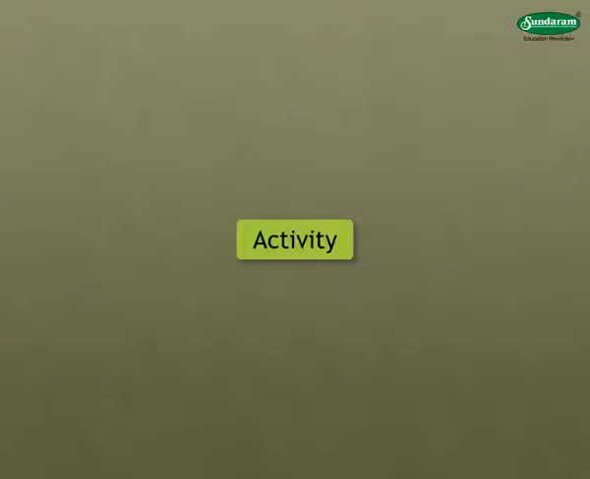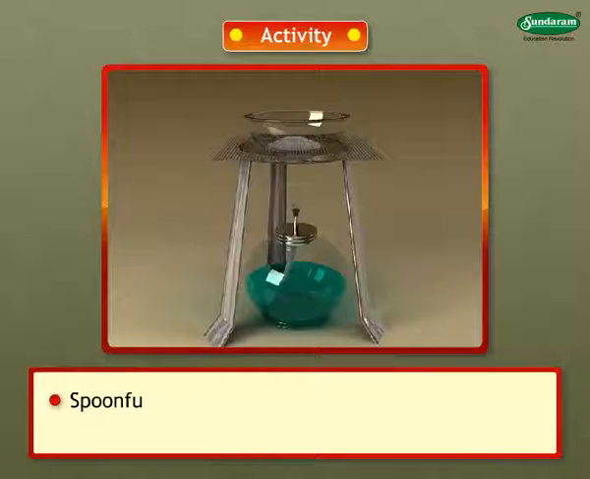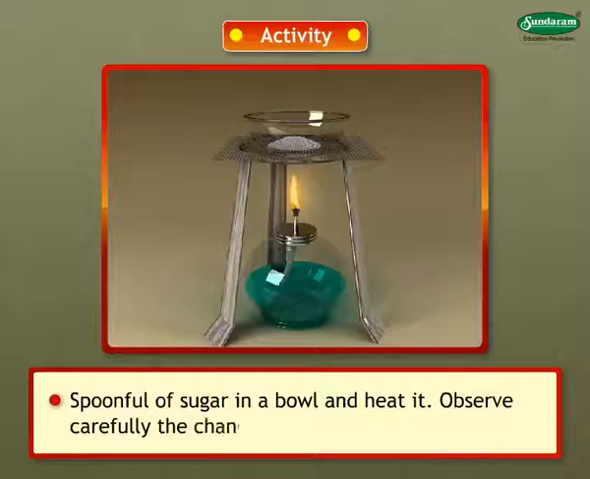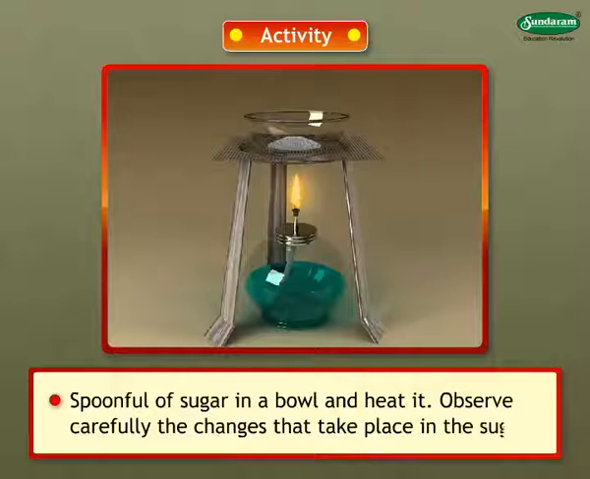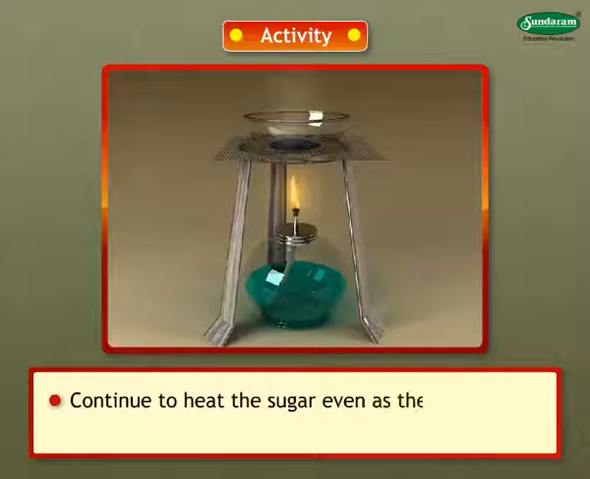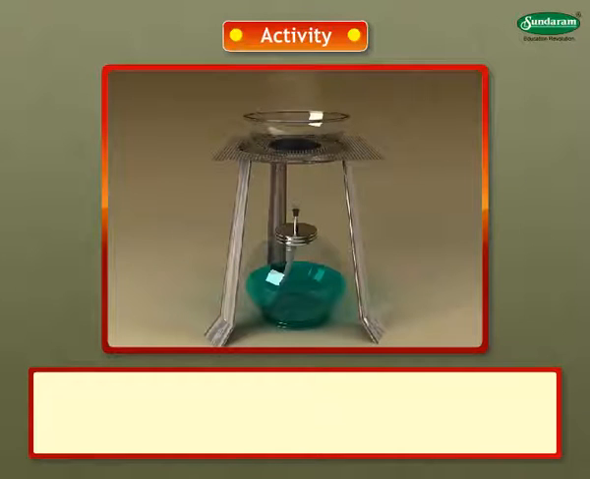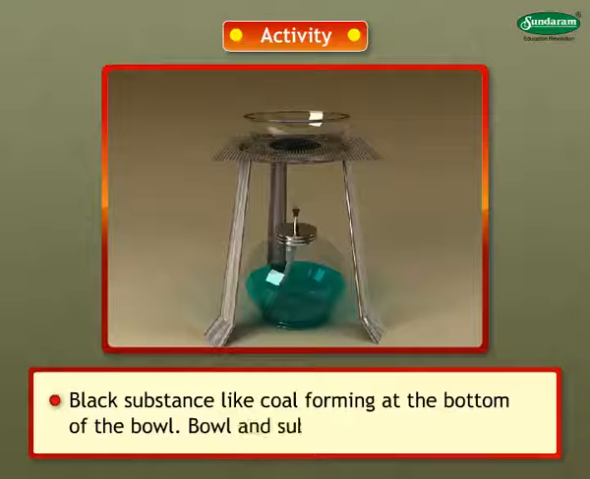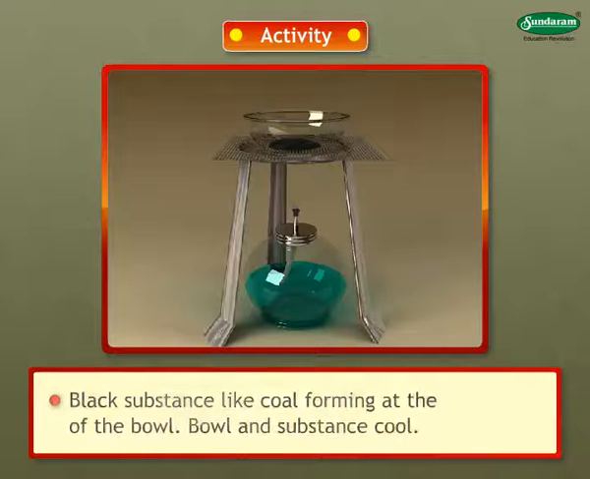Let us turn to activity. Take a spoonful of sugar in a bowl and heat it. Observe carefully the changes that take place in the sugar. Continue to heat the sugar even as the changes take place in it. Stop heating when you see a black substance like coal forming at the bottom of the bowl. Let the bowl and the substance cool.